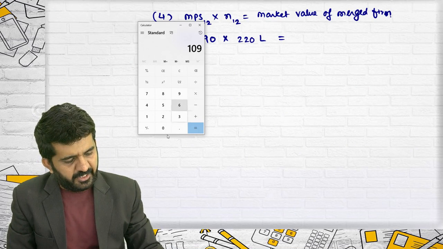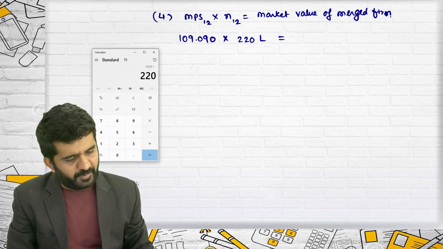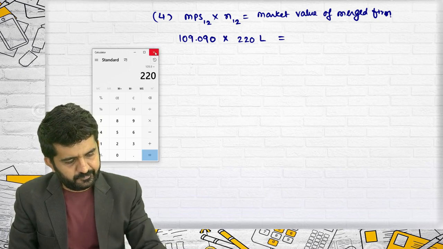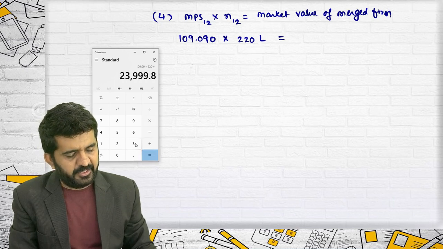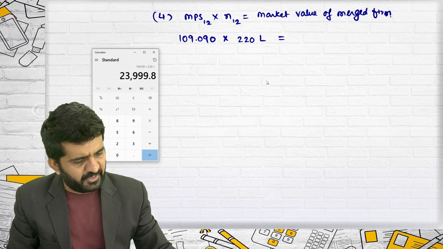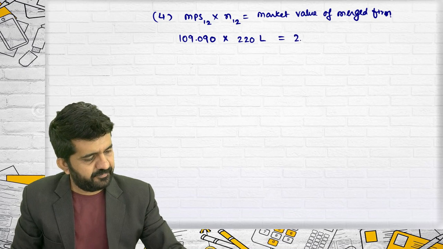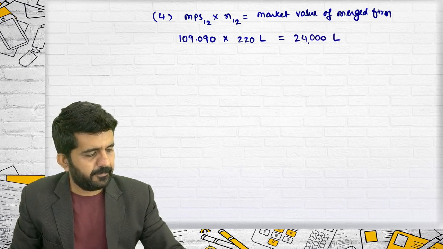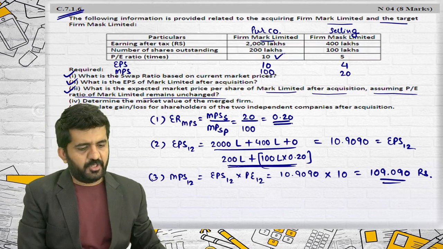It is 109.090 multiplied by 220. It is 23,999.8. I am taking 24,000. This is market value of merged firm.